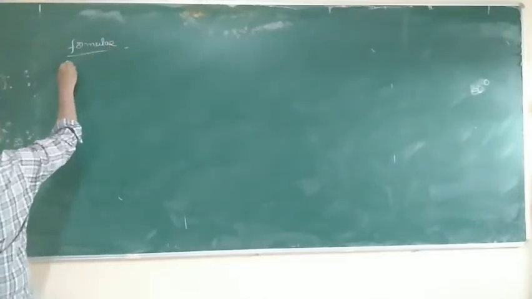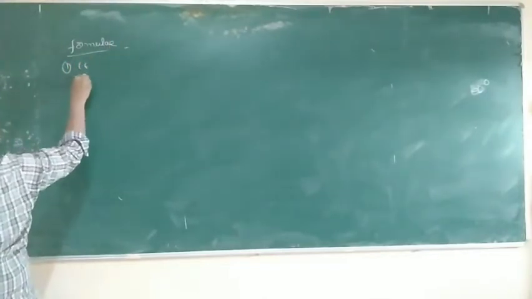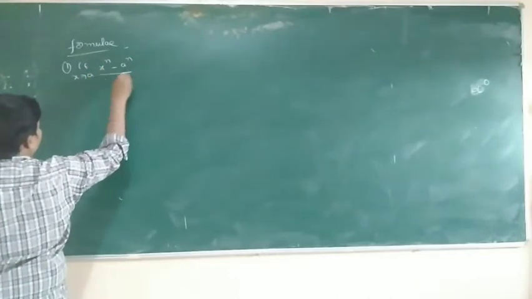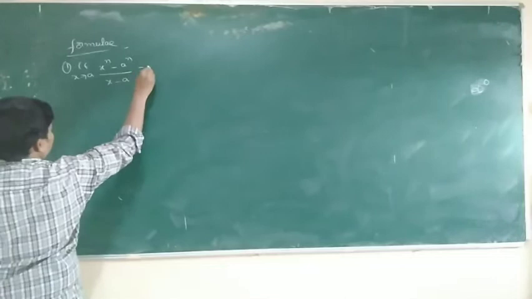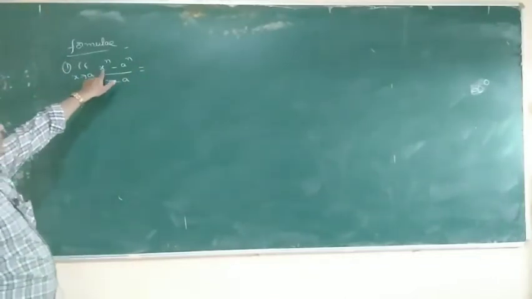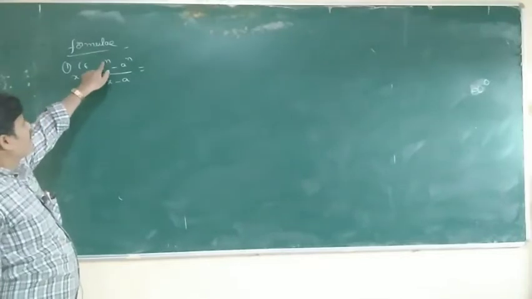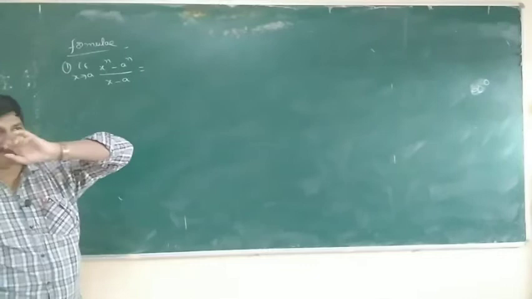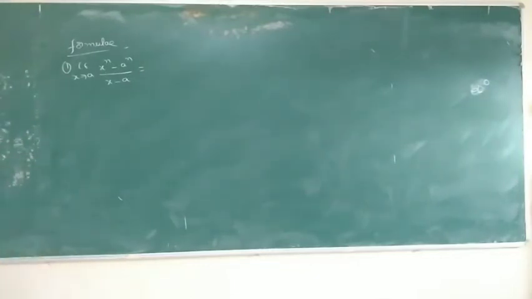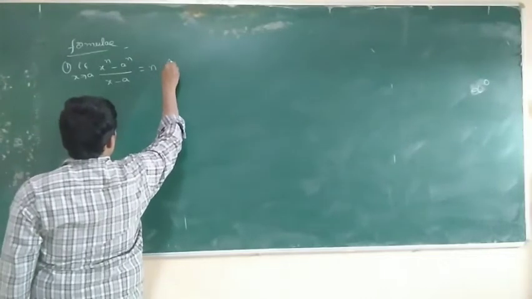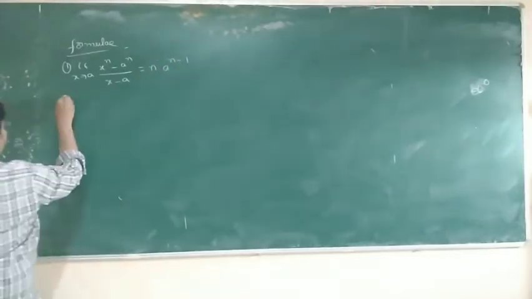First one, limit x tends to a of (x power n minus a power n) by (x minus a). Actually, to calculate this value, x tends to a gives a power n minus a power n, that is 0 by 0. This form is 0 by 0, so it is an indeterminate form. So we directly use the formula: n into a power n minus 1.